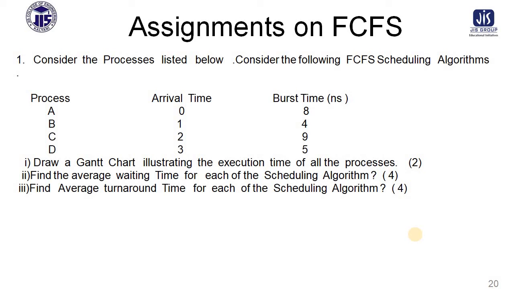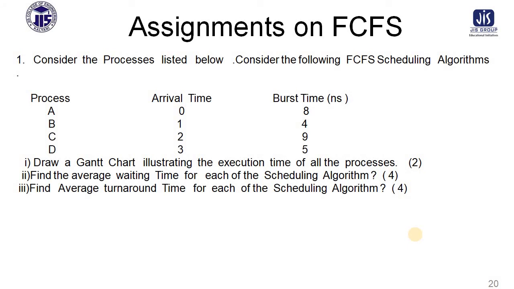So in question number 1, you have to draw the Gantt chart illustrating the execution time of all the processes. This is the first step of your problem. Next, you have to find the average waiting time and the average turnaround time for each of the scheduling algorithms. So these two things, average turnaround time and average waiting time, you have to calculate.